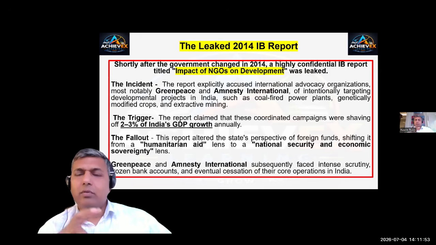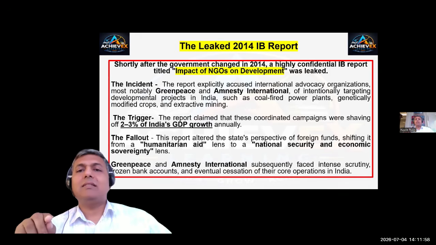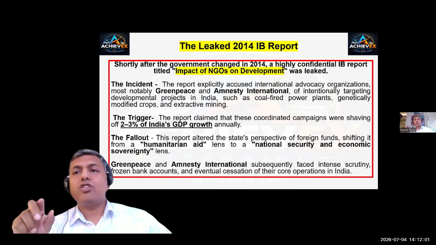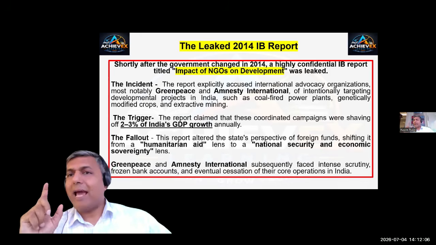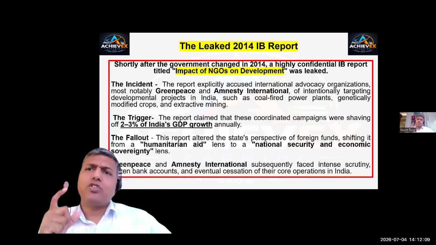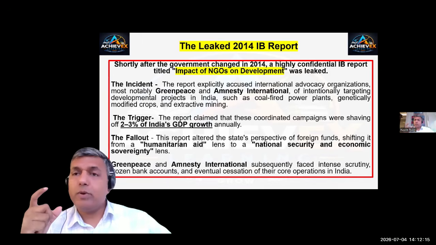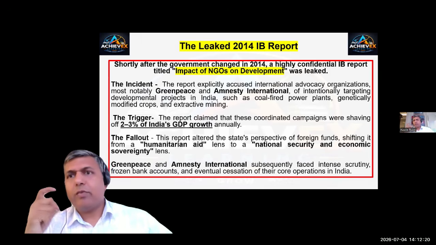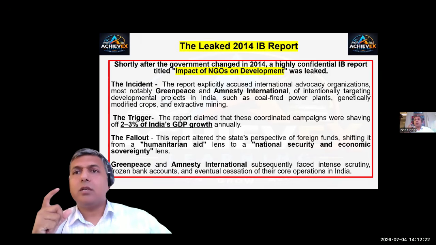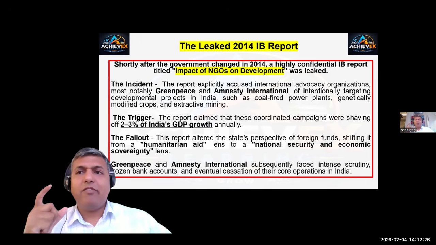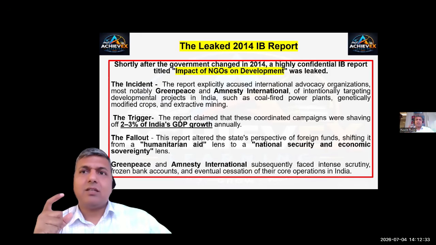The report claimed that these coordinated campaigns are shaving off 2 to 3% of India's GDP growth annually. And hence, if these reports are true, even if it is not 2 to 3%, if it is 1% or 1.5%, even 50% of that, it is a concern of each and every citizen of this country. And such laws need to be put in place which affect citizens of India.